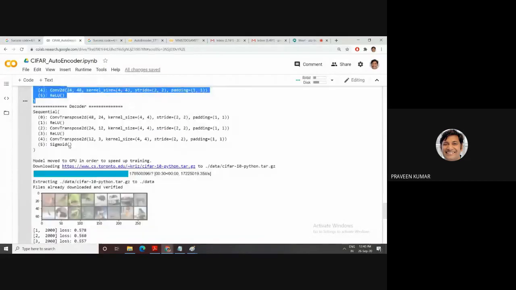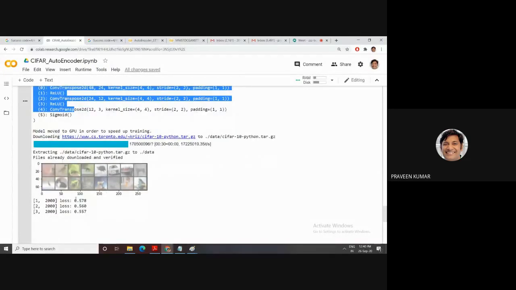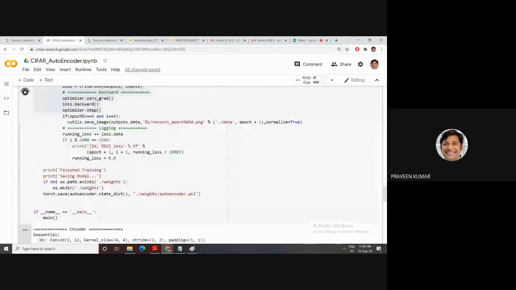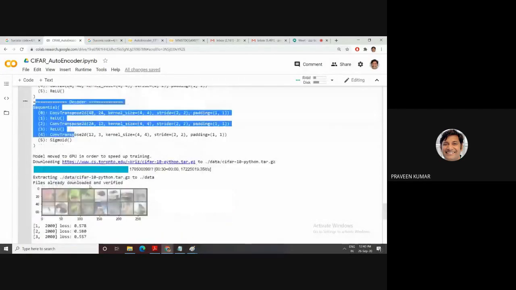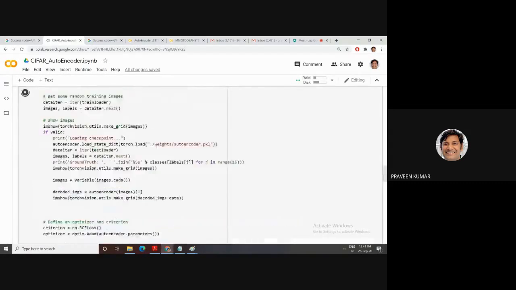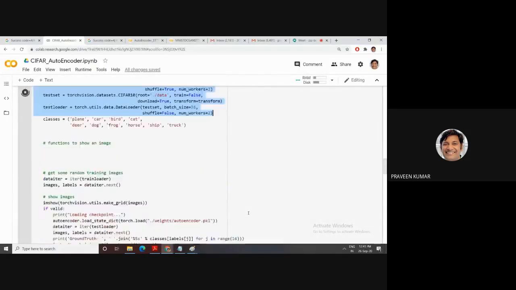After this we have the decoder architecture. This is my MNIST dataset; I have fetched the initial 10 images. Then my loss function starts. The CIFAR dataset is a Toronto based dataset, a 10 class dataset. It is downloaded automatically with the help of this function.